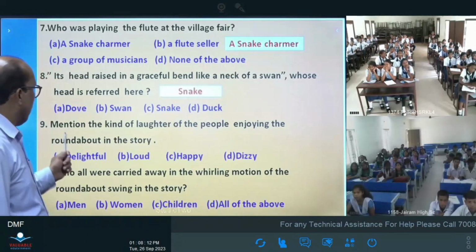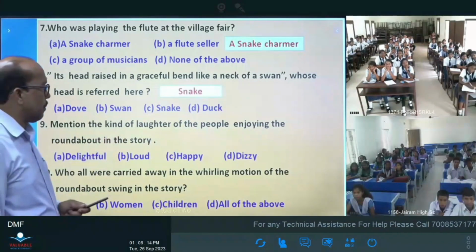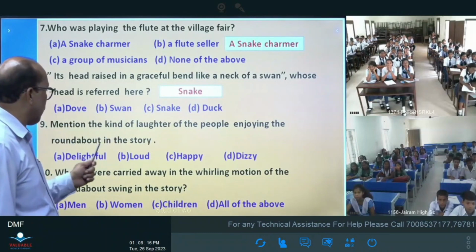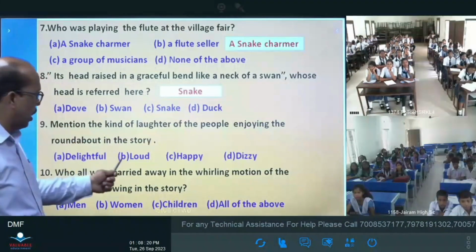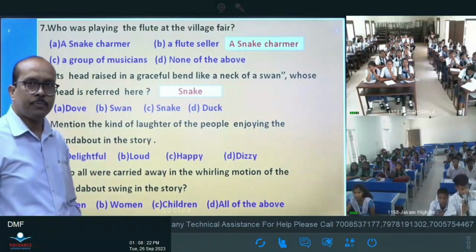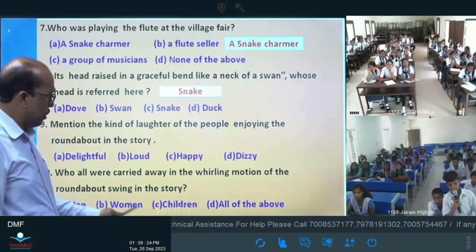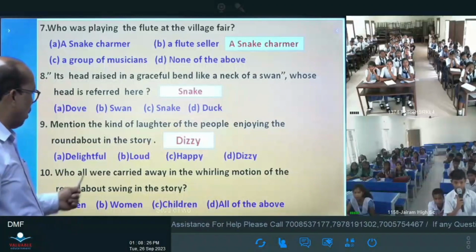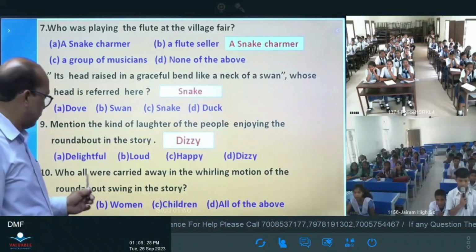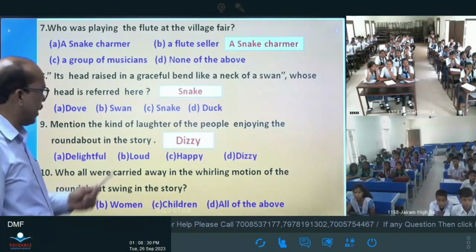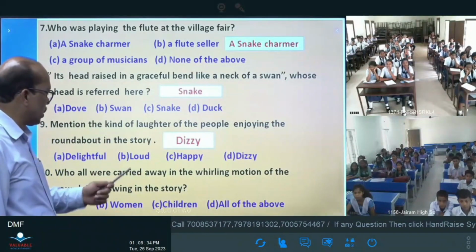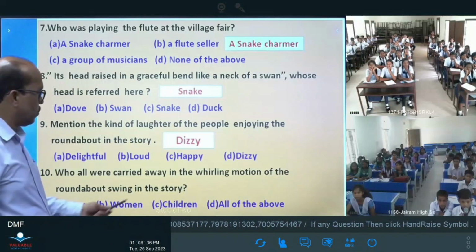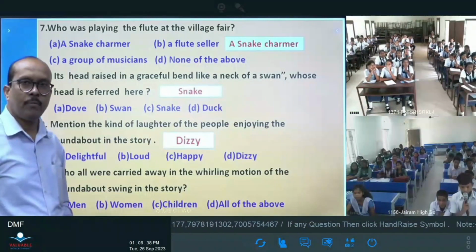Mention the kind of laughter of the people enjoying the roundabout in the story. Delighted, loud, happy. Okay, very good. Who all were carried away in the whirling motion of the roundabout shown in the story? Men, children, all of the above.